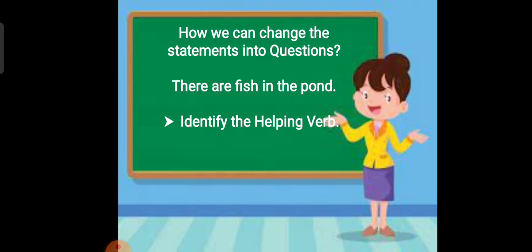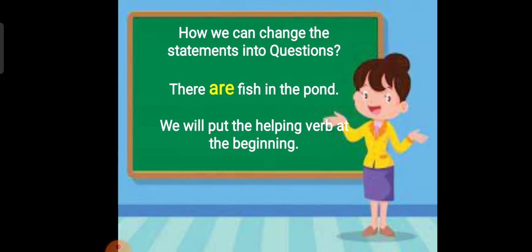So, the sentence given to us is: There are fish in the pond. This is the statement. But now we need to change this statement into a question. Before changing it, the first step is that we should identify the helping verb. Which is the helping verb in this sentence? There are fish in the pond. Are is the helping verb.